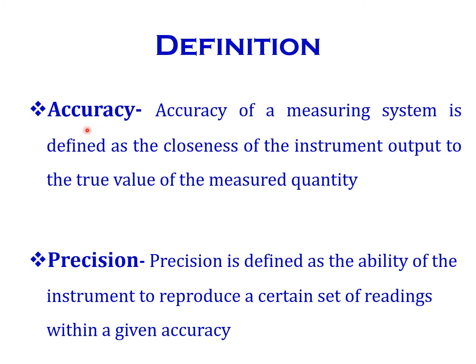Next thing is accuracy. How do we define accuracy? It is the closeness of the instrument output to the true value of the measured quantity. That is called accuracy. Next thing is precision. How do we define precision? It is the ability of the instrument to reproduce a certain set of readings within a given accuracy. That is called precision. We can see examples, then we will understand easily.